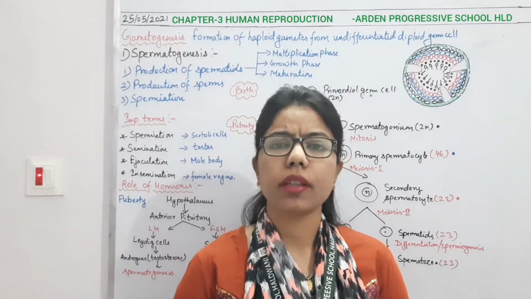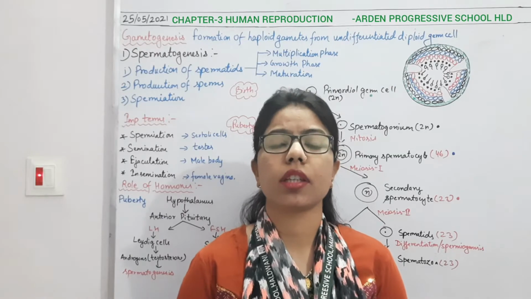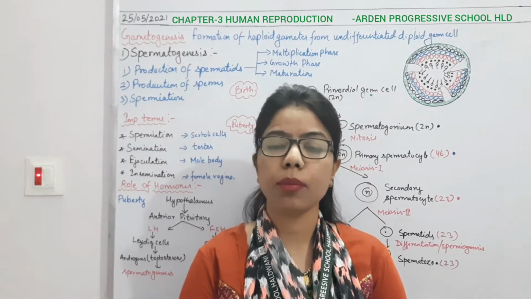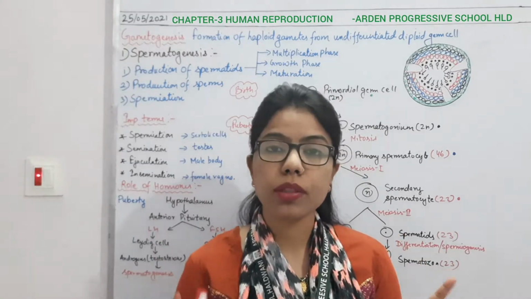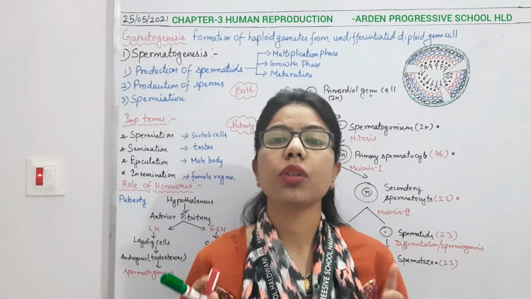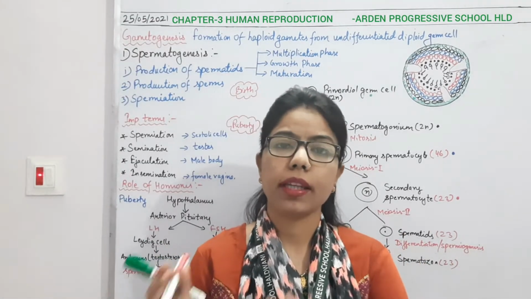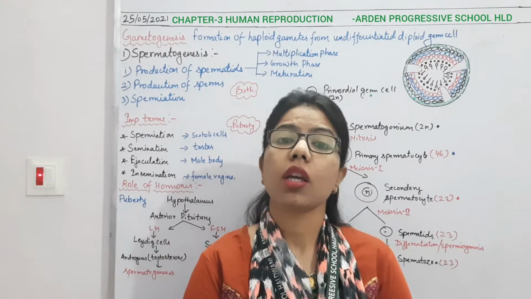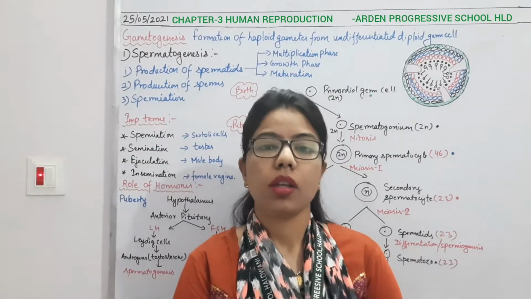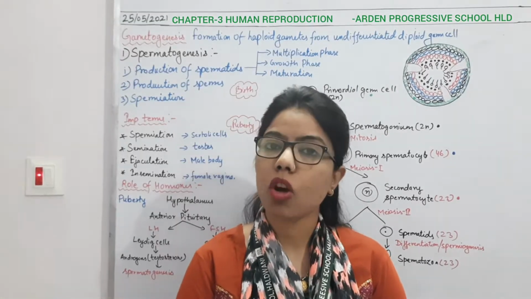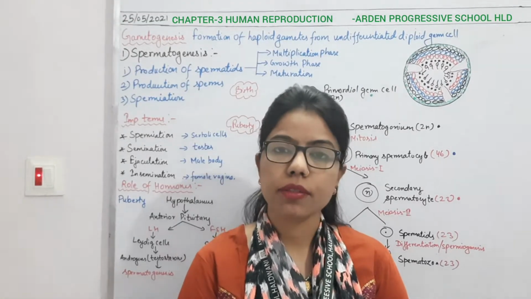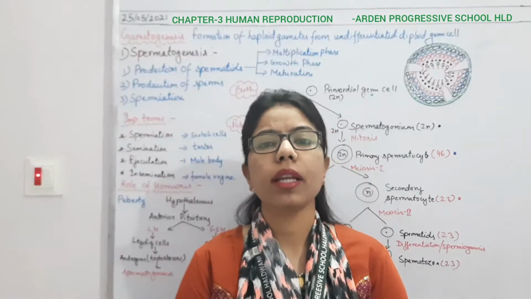In this chapter, when we are talking about reproduction in human beings, what type of reproduction will be there? Sexual reproduction. And what is the prerequisite? That there must be two types of gametes, male gamete as well as female gamete. So from where will they come? For that we have completed the first topic and the second topic about the male reproductive system as well as the female reproductive system.